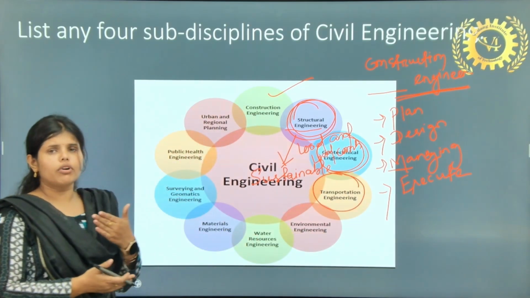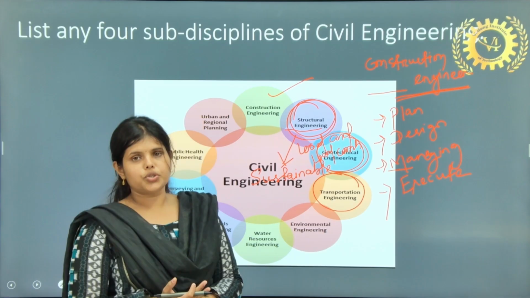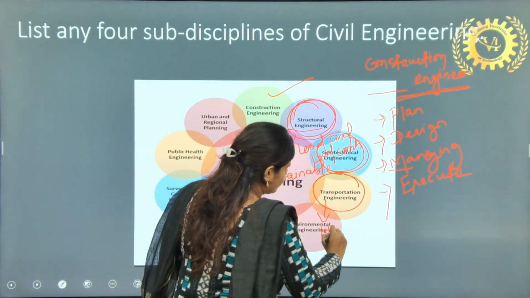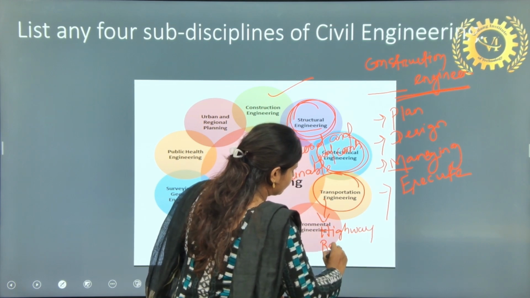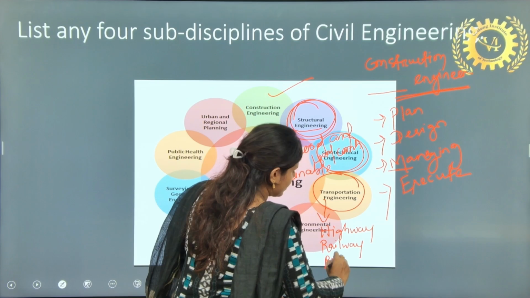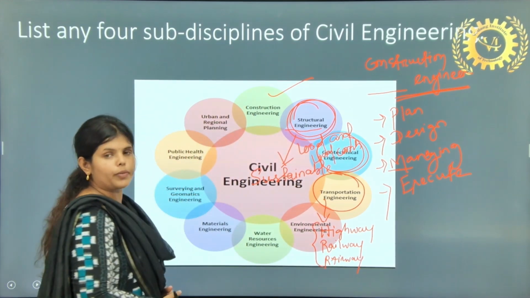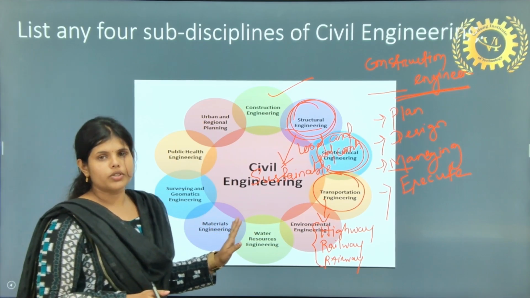Next will be your transportation engineering. For moving from one place to another place, we need transportation. It can be highway, railway, or runway, or you can say airway. So we will learn these three in this part. Okay. Here this will be your 2-mark question.